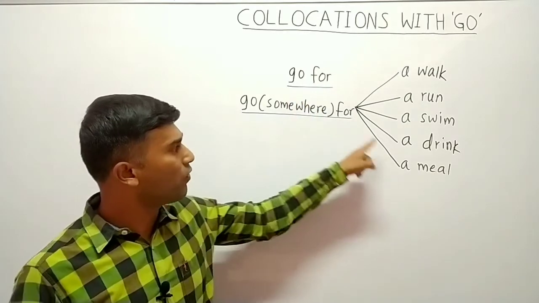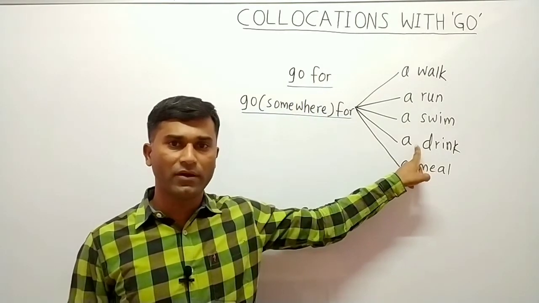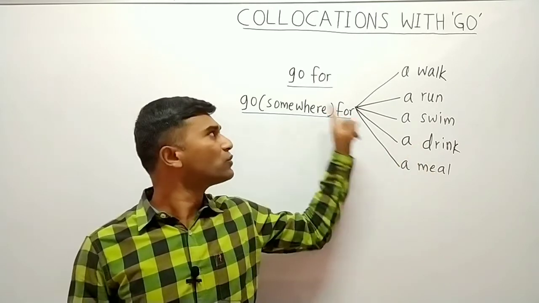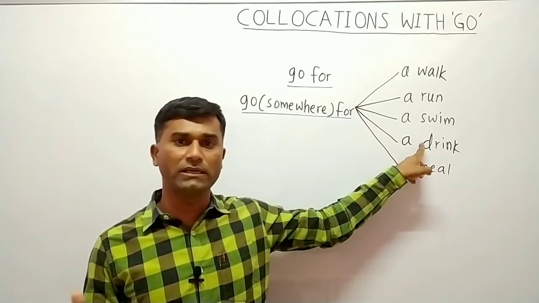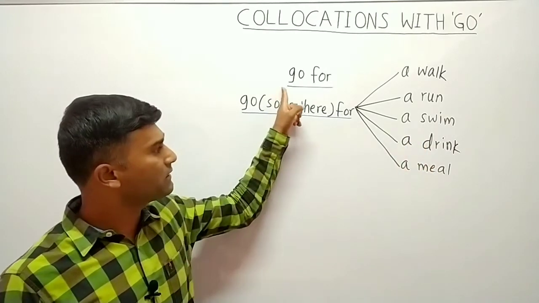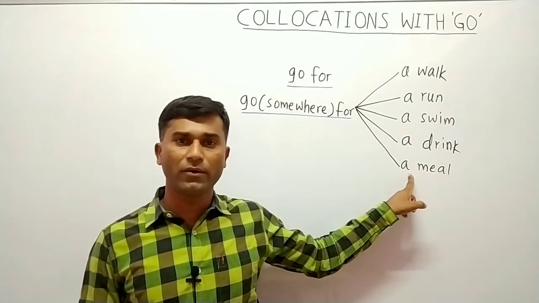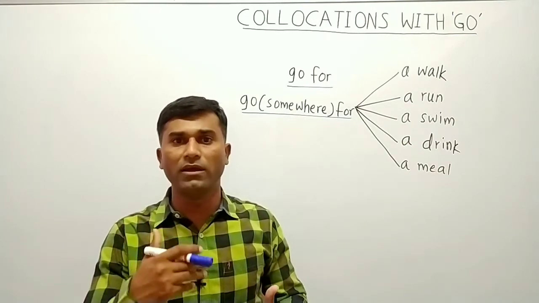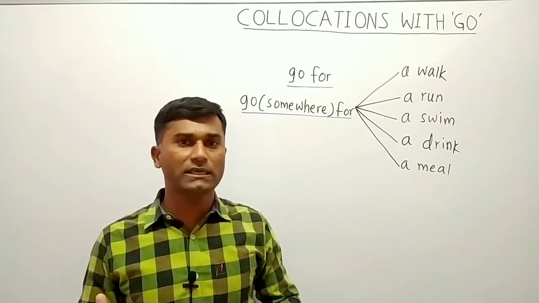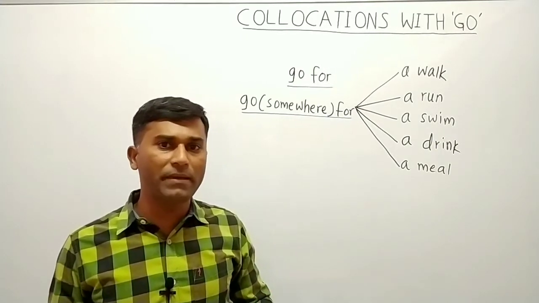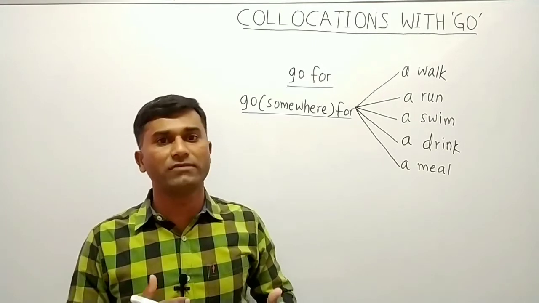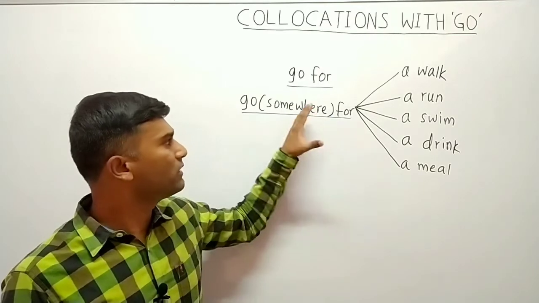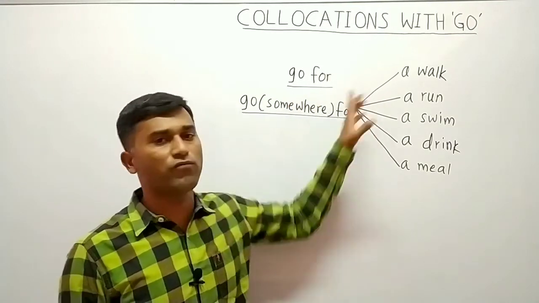Okay. Next is go for a drink. We went for a drink after work yesterday. Okay. So go for a drink, soft drink, hard drink, whatever. Next is go for a meal. Any meal, maybe lunch, maybe dinner. So you can say a sentence like, shall we go for a meal? I know a good restaurant. So these are some expressions with go for.